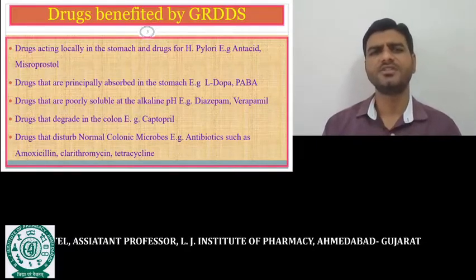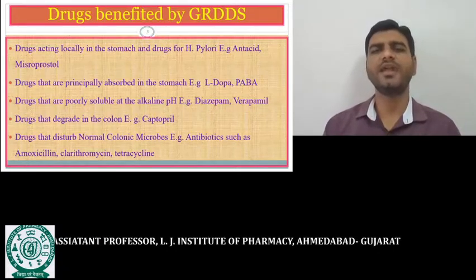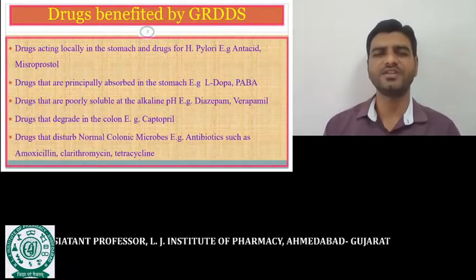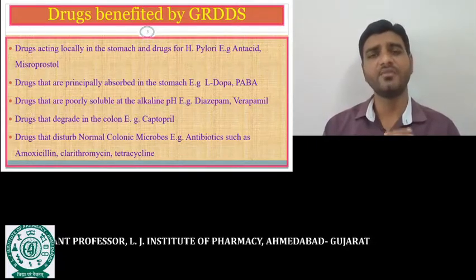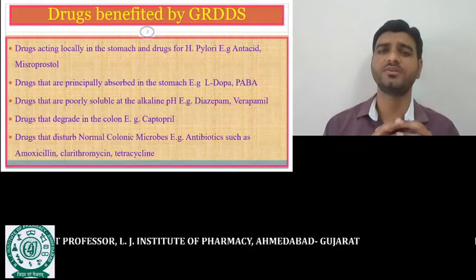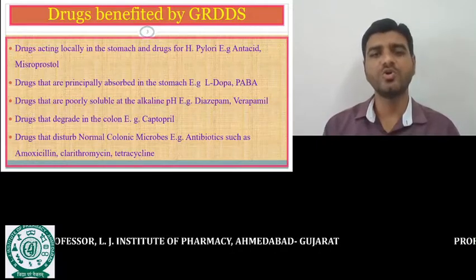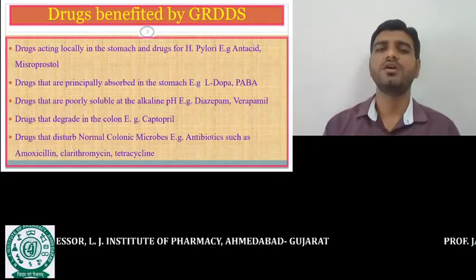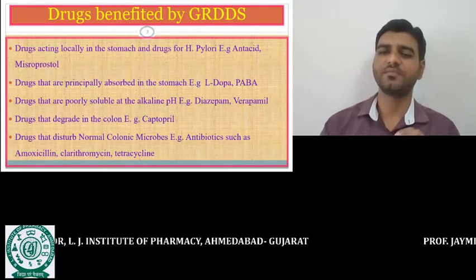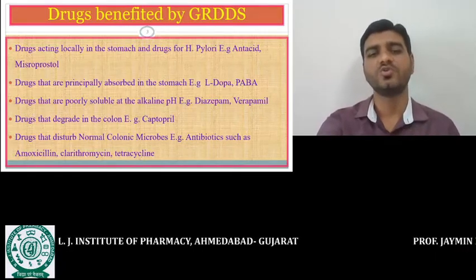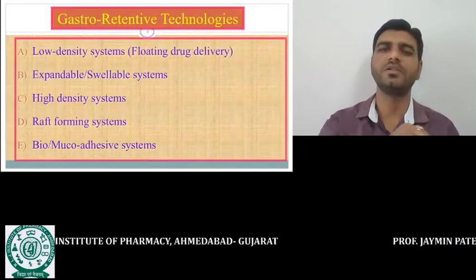Next, drugs that disturb the normal colonic microflora. Suppose some antibiotics, for example amoxicillin, clarithromycin, tetracycline, and ampicillin. These antibiotics destroy the microorganisms responsible for producing the disease. Side by side, they also disturb the normal colonic microflora, so ultimately many side effects arise, for example diarrhea. So for this type of drug molecule, the gastroretentive drug delivery system is a suitable approach.